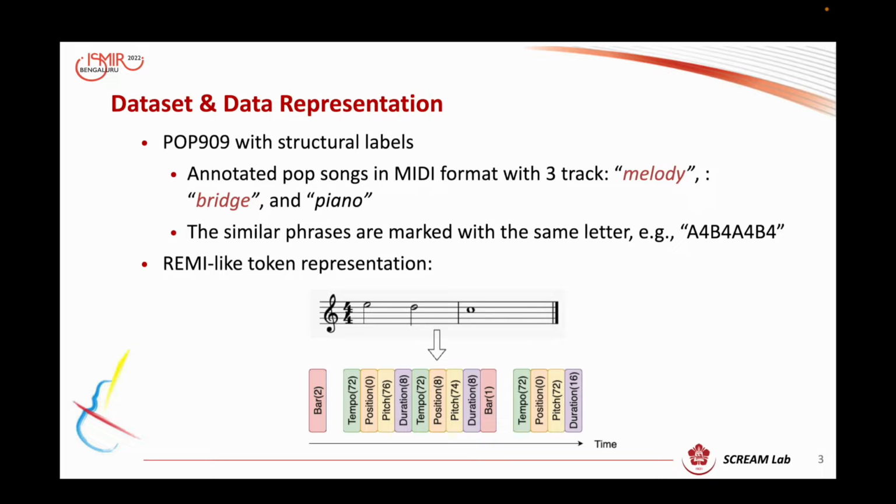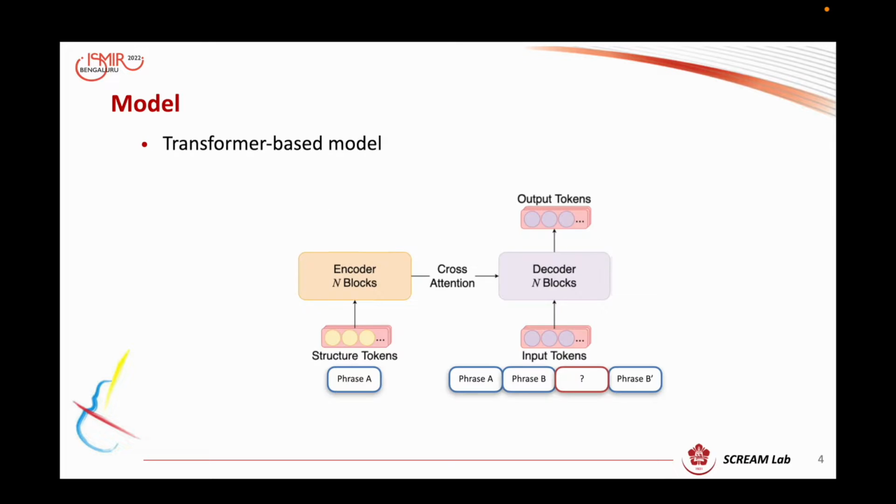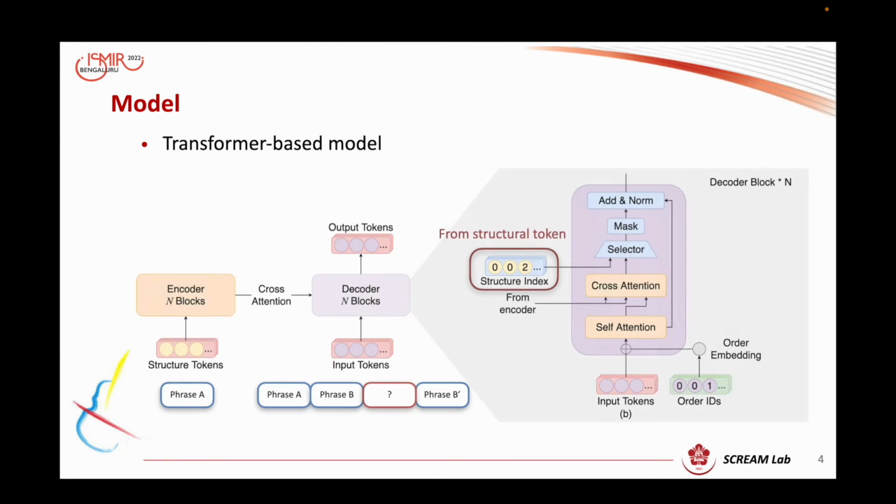We translate the data to REMI-like tokens, and add a structural token behind each bar token. We use a transformer as the backbone model. The prompt and the user-provided context are the input of the decoder and encoder respectively. Taking a look inside the decoder, the information extracted from the encoder is passed to the decoder with cross attention. Since each song may contain multiple user-provided contexts, we use the structural token to indicate the current context and pick the exact part of the information in cross attention.